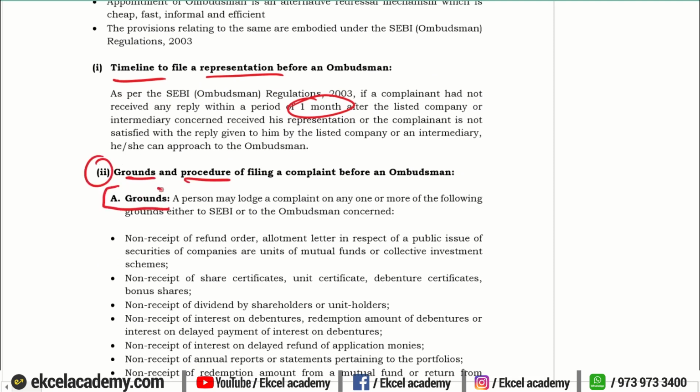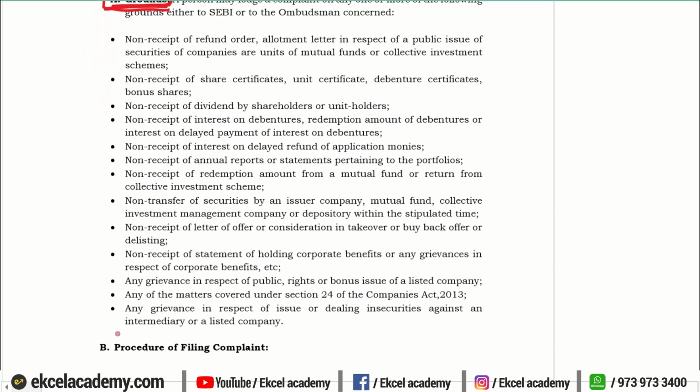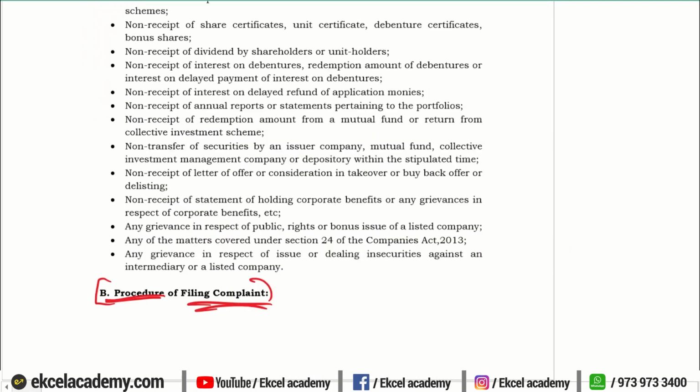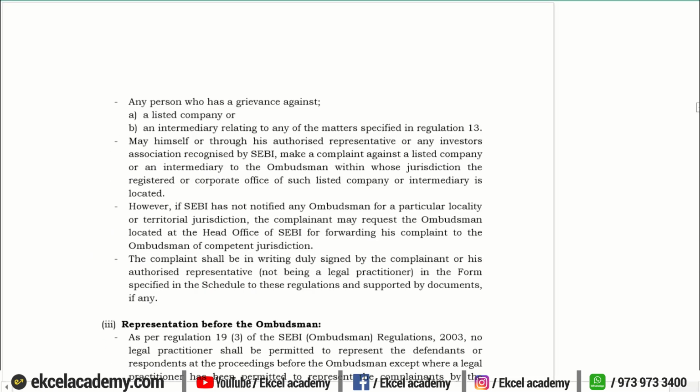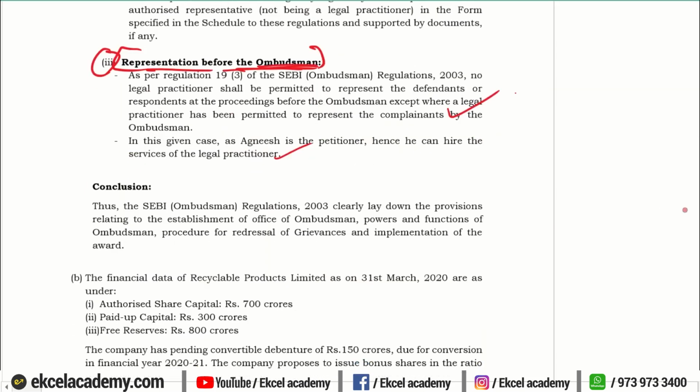Then we will go to the second sub question, what are the grounds and procedure. In that also there are two sub questions. A, we will talk about the grounds on which you can file an application before the ombudsman, and B is what is the procedure of filing a complaint before the ombudsman. So this is a detailed answer because it is an 8-mark question, so you cannot skip anything. Then the third question is whether you can appoint a legal practitioner to appear on your behalf before the ombudsman. Yes, you can, and that is how you are going to conclude your answer.